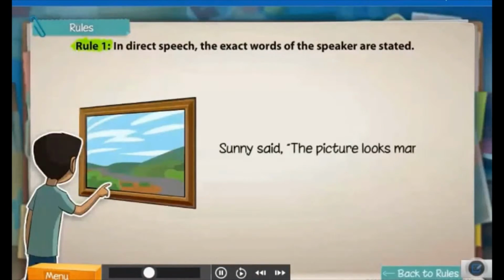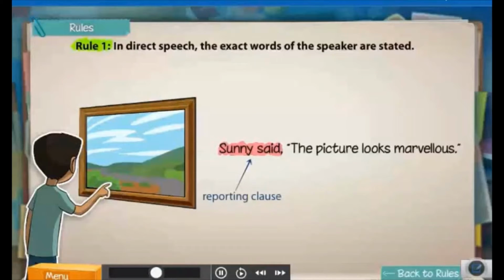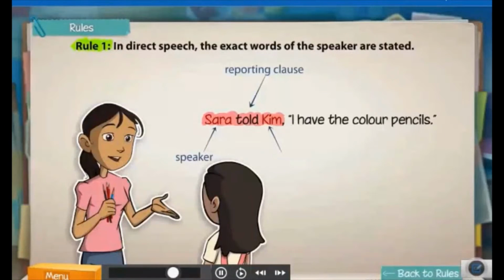Let's look at another example. The first part of the sentence, Sunny said, is the reporting clause. The second part consists of what Sunny said and is the reported clause. Here, Sarah told Kim is the reporting clause. In this case, the reporting clause includes Kim, who is the listener.